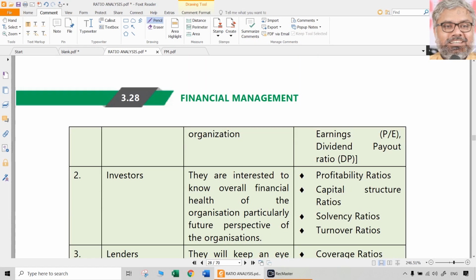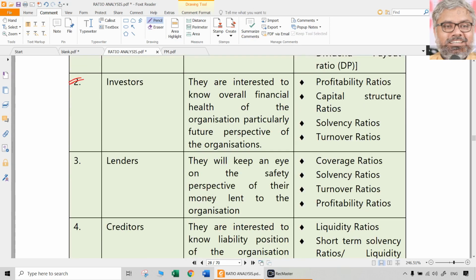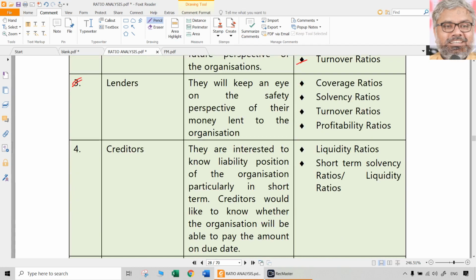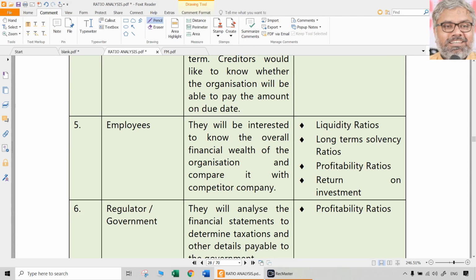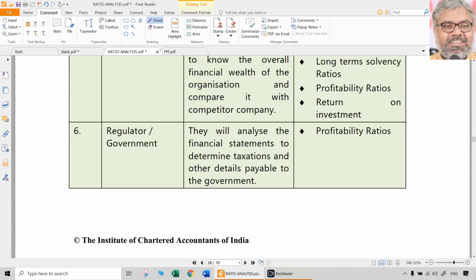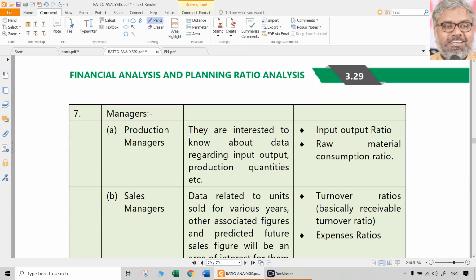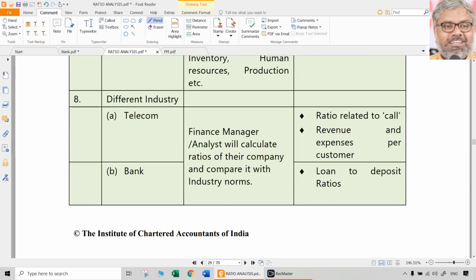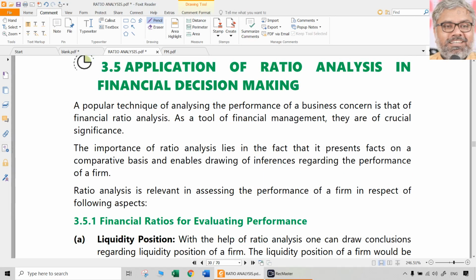Shareholders will be there, existing people, potential investors, future investors will be there. Mostly they will be interested in these type of ratios. So these can be theory questions, you can generally go through them. Lenders will be interested in interest coverage ratios, solvency ratios, etc. Creditors will be interested in liquidity ratios. Employees will be interested in whatever ratios they want because that is their company also. Government will also be interested in knowing the profitability ratios, etc. Like this, each of these users will have their own focus point on the ratios.